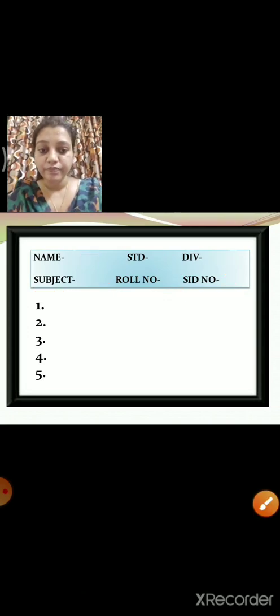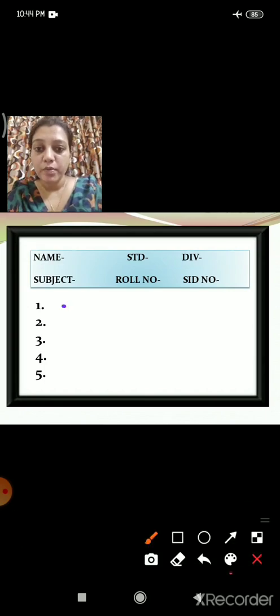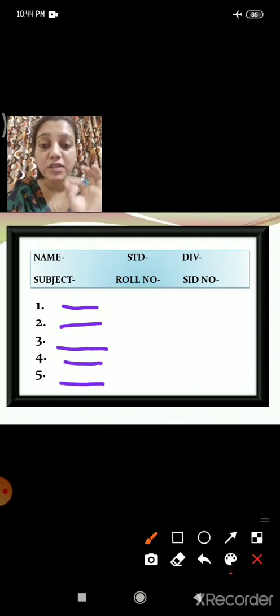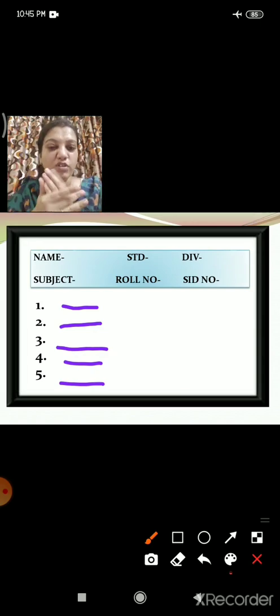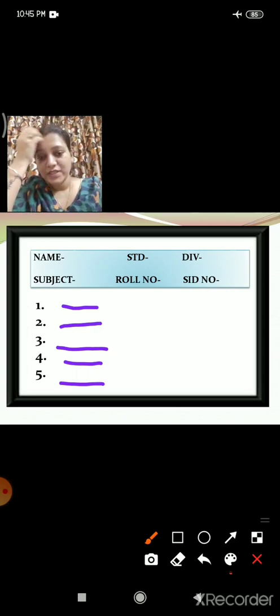Okay. And now about the answers. Number 1 answer you will write here, then number 2, 3, 4 and 5. Only answers I want, in proper numbering and proper sequence. That's it. If you do it all correct, then you will get full 10 marks. If you do it wrong, then I have to cut the marks. Okay, children? Now let's see what is next.